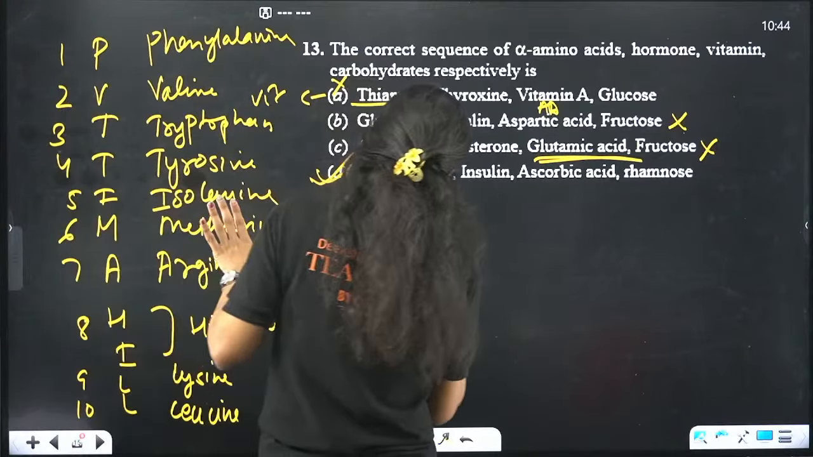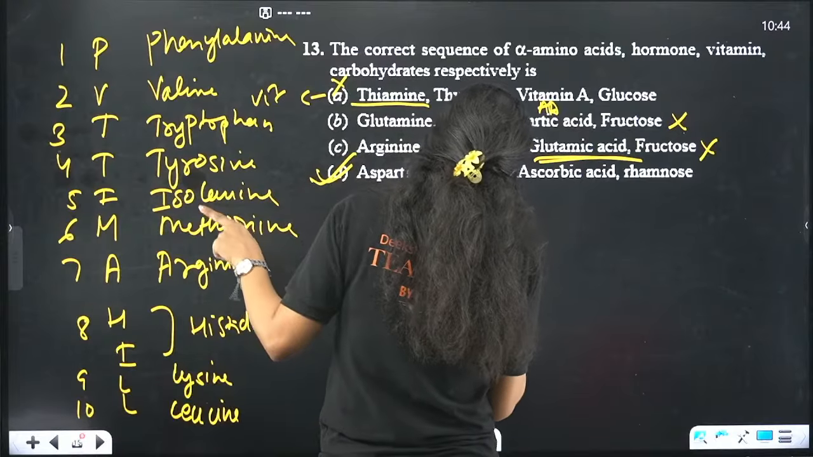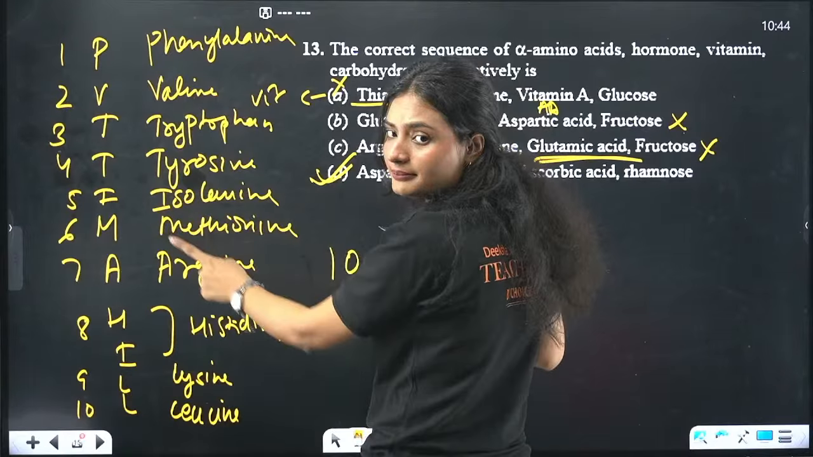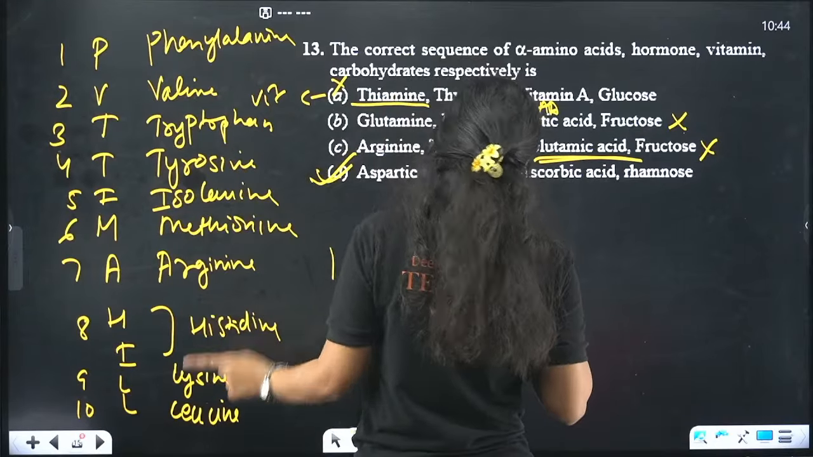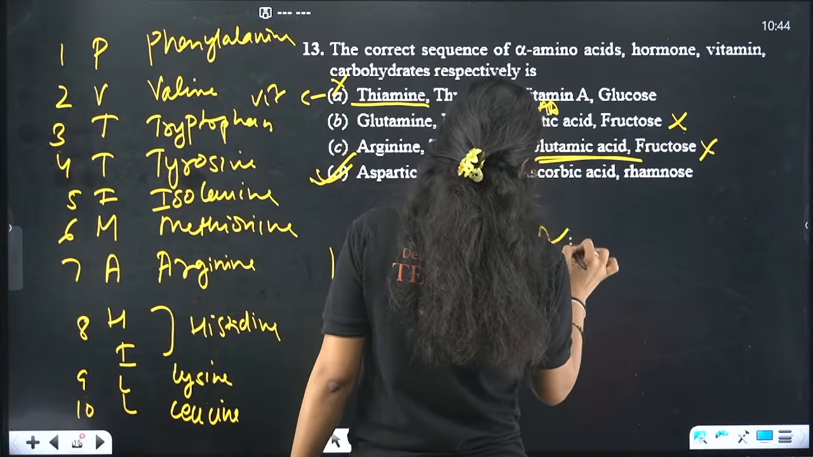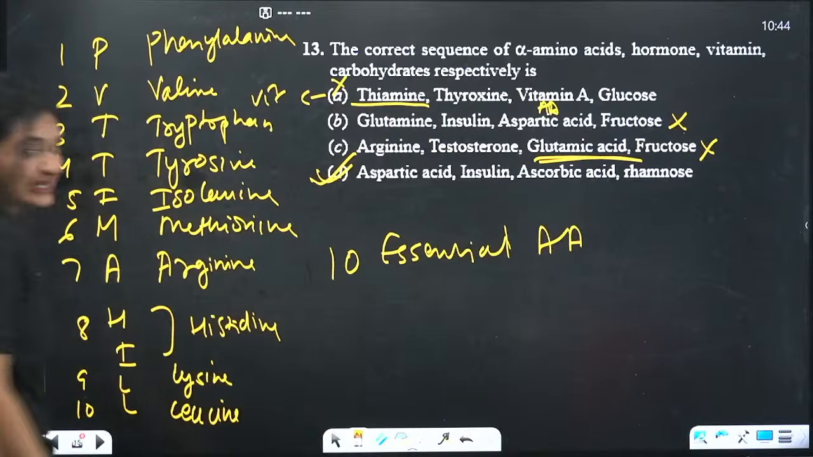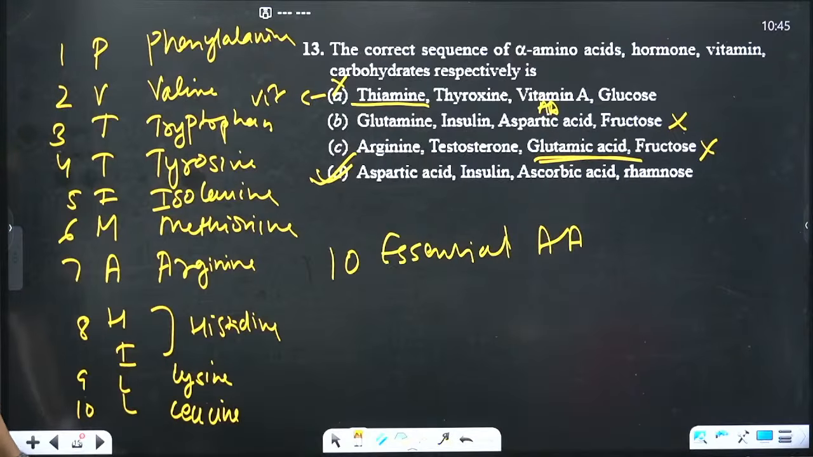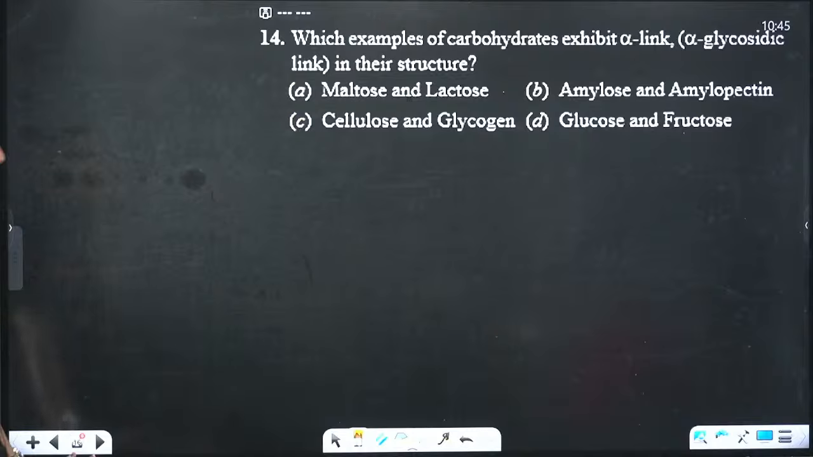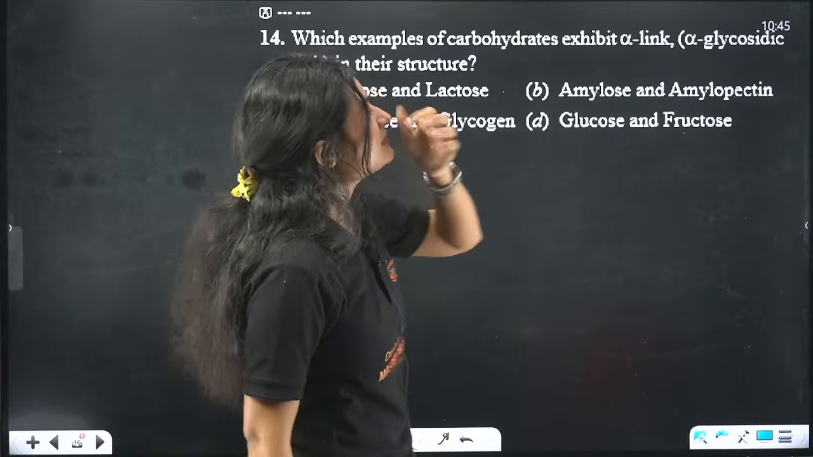That's a trick to learn it: PVT TIM HALL. PVT TIM HALL. Essential amino acids. Okay, again take a screenshot please. Next question. Which of the following carbohydrates exhibit alpha linkages?